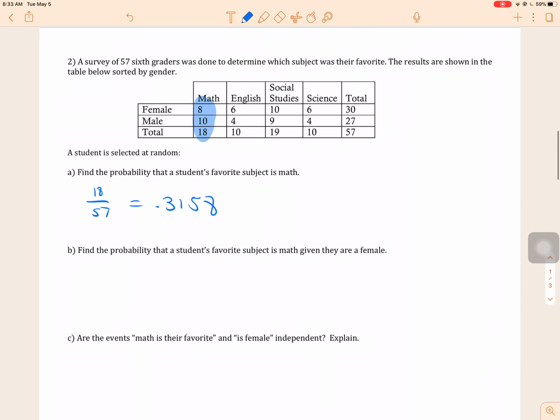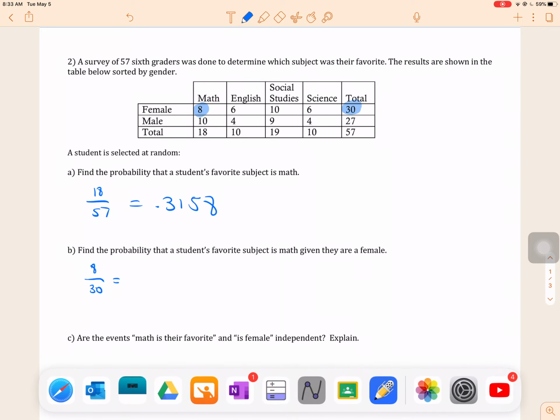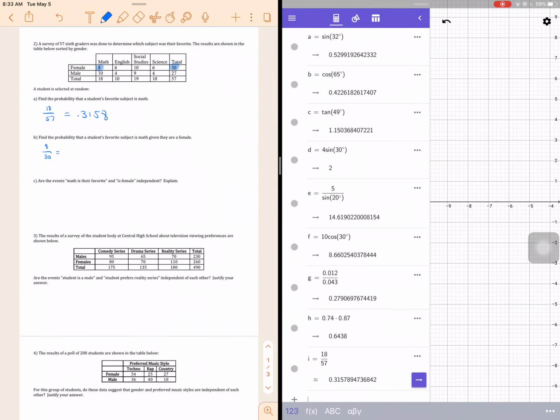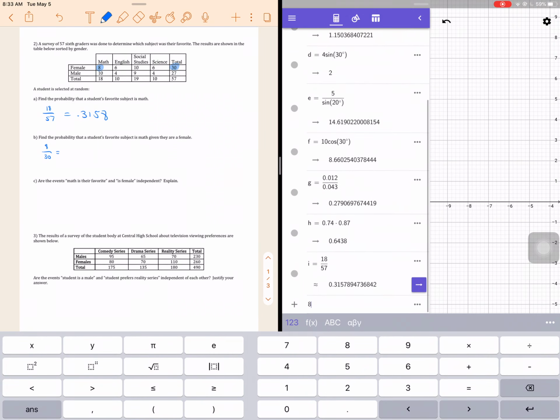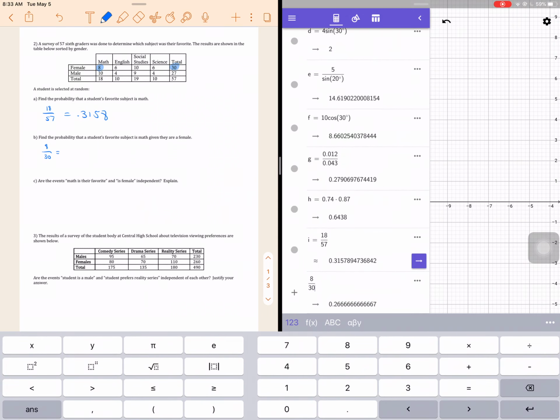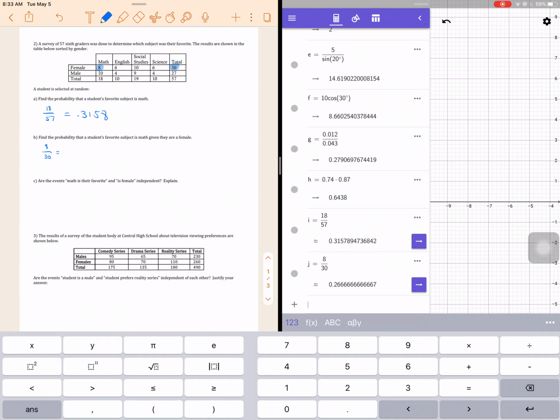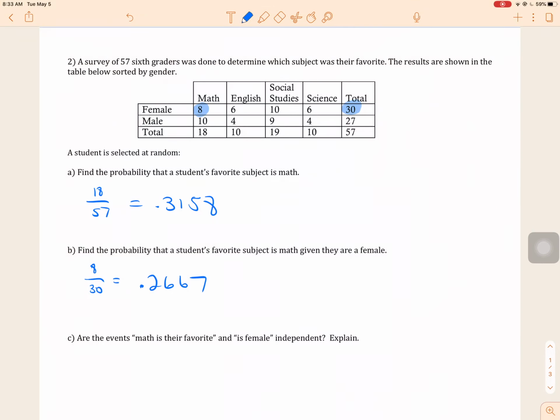Find the probability that a student's favorite subject is math given that they are female. Given that they are female, out of the 30 females, how many like math? 8. That's 8 out of 30, which is 0.2667.